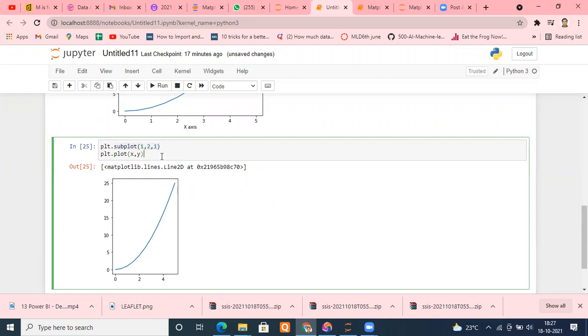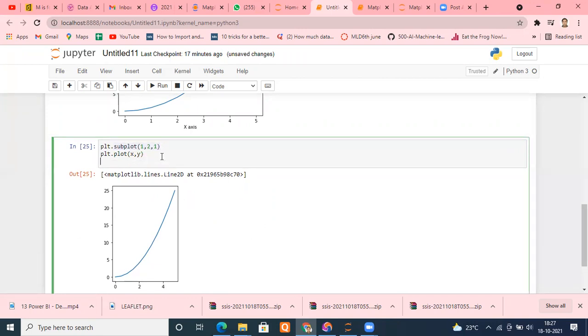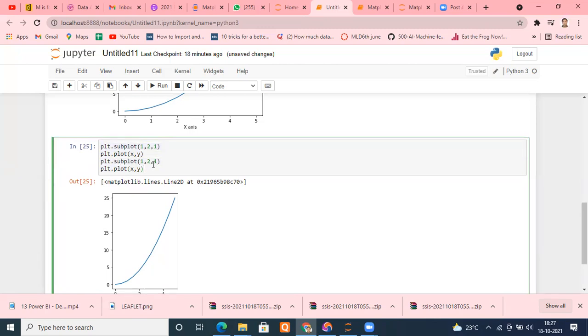Beneath that, now you want to put the second graph. So you will again use the same function. Suppose I copied this. But this time, which graph is this? This is the second graph. So put 2 here. This is the first graph. This is the second graph. So put 2 here. And here, for example, interchange their position, or let it be the same. Let me change the color of this. It is blue, so let me make it red so that you can understand.